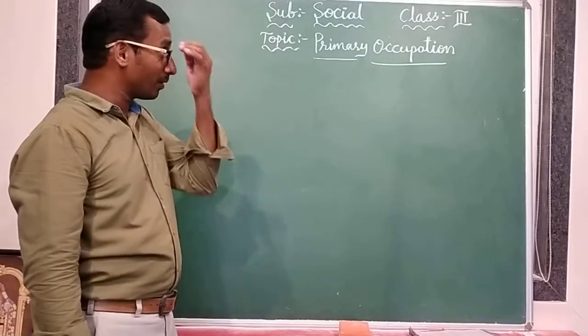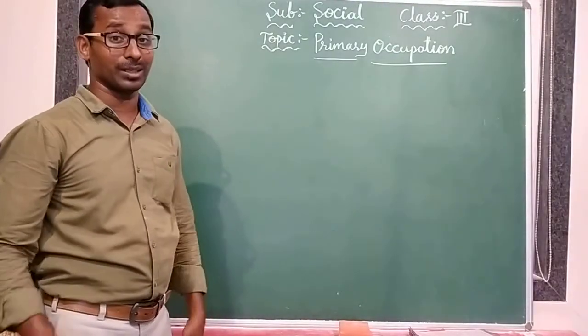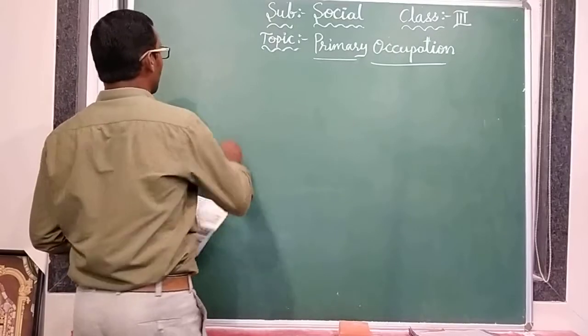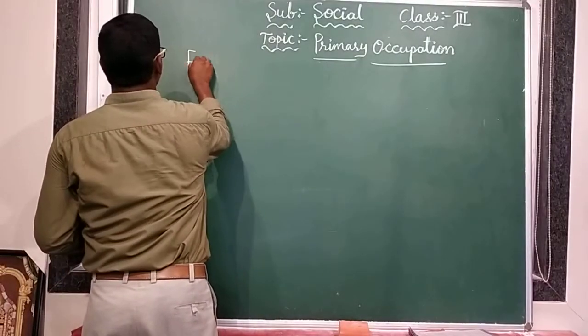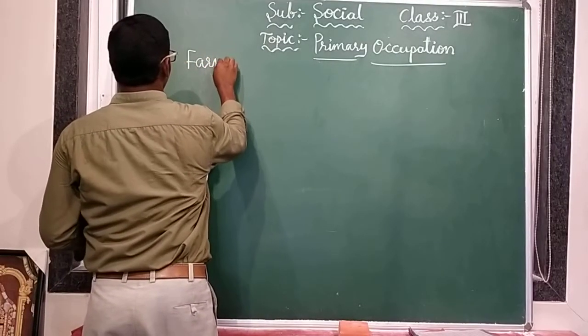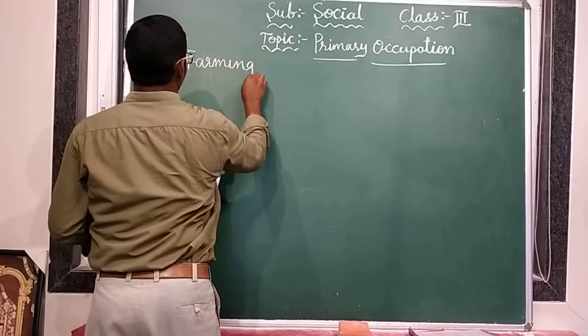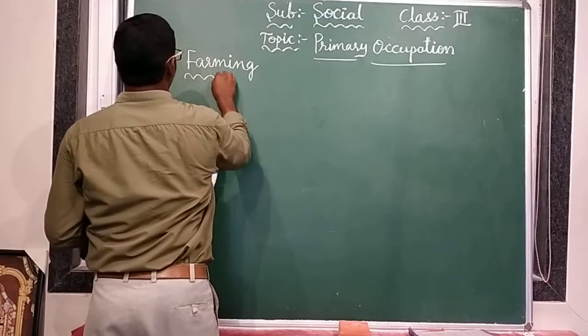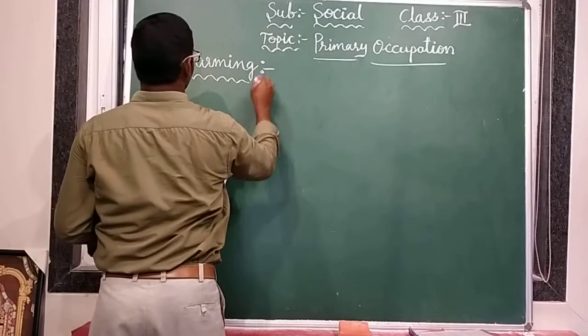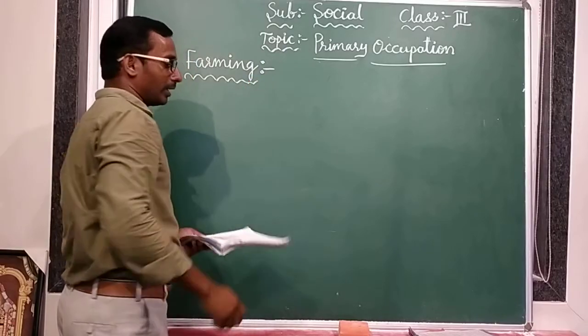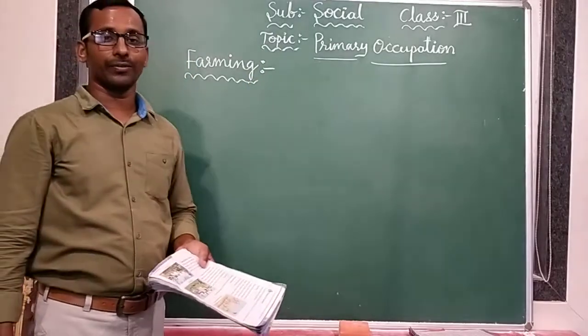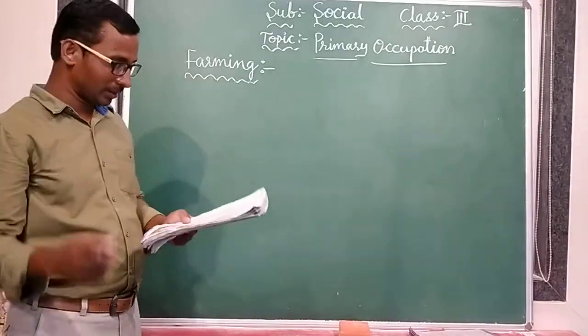So what types of occupations are there in the primary occupation? First one is farming. Do you know farming? Who is doing farm work? Yes, farmers.